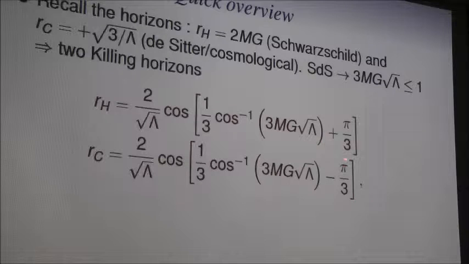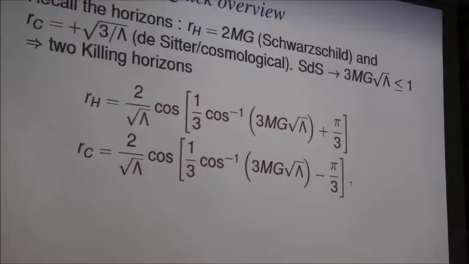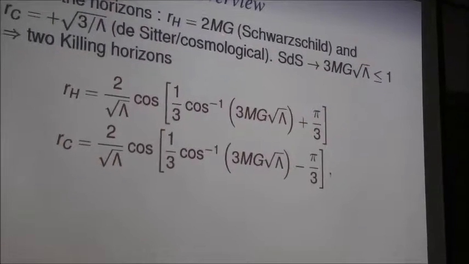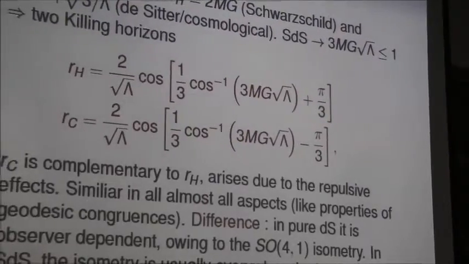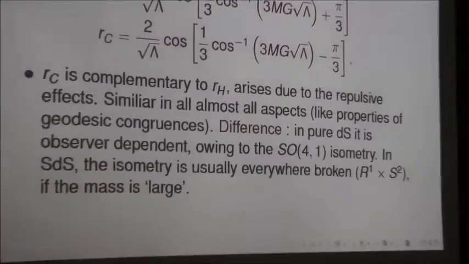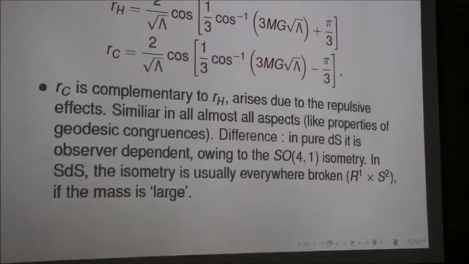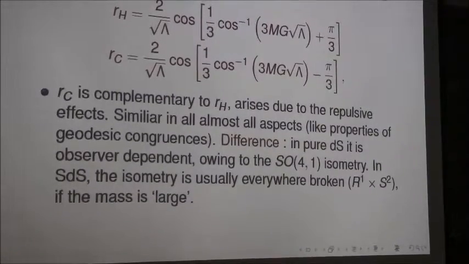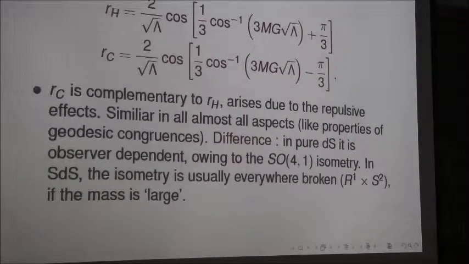If we let lambda equal to 0, we can recover the usual expression for the Schwarzschild radius. Now the cosmological event horizon can be thought of as complementary to the black hole event horizon.